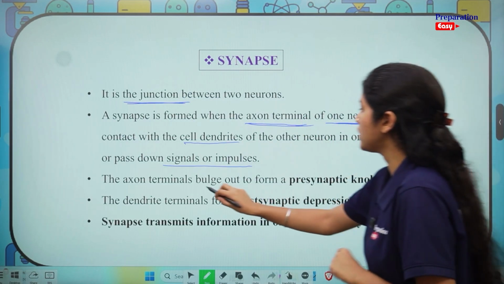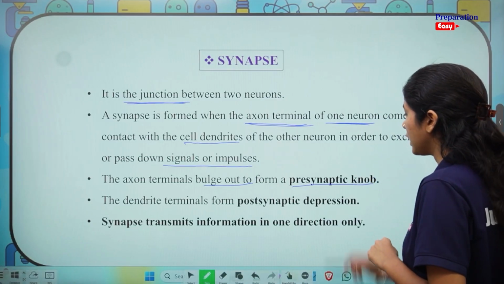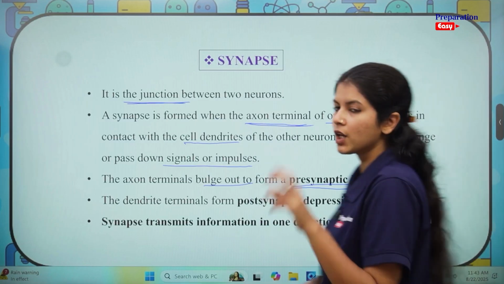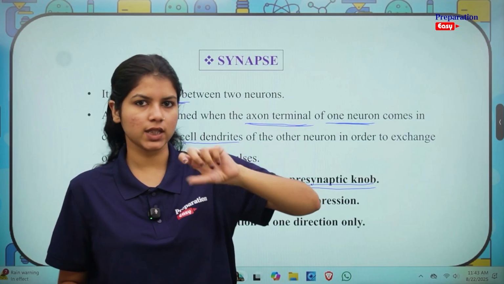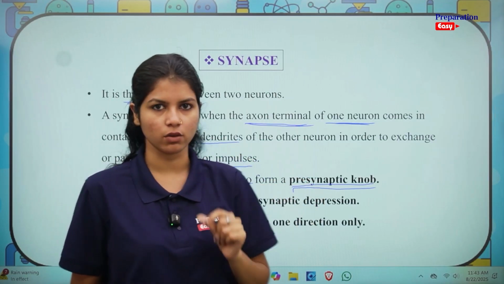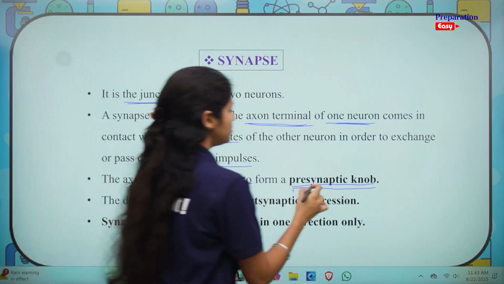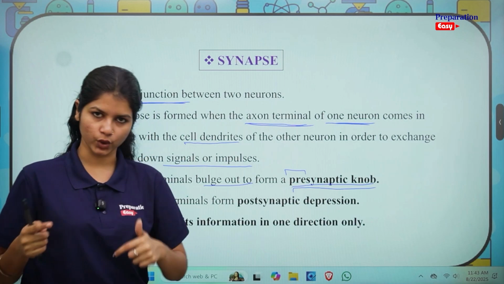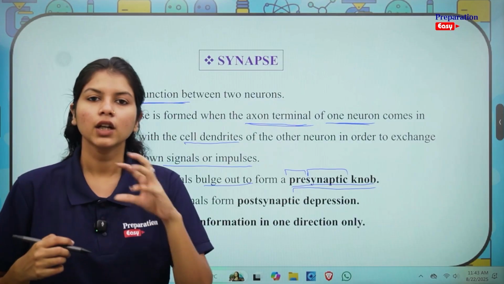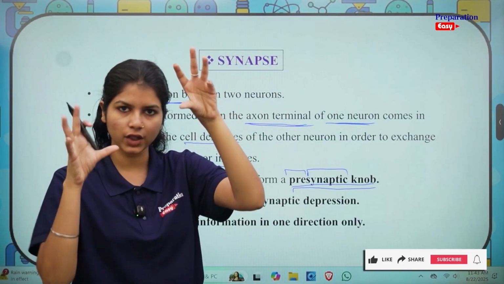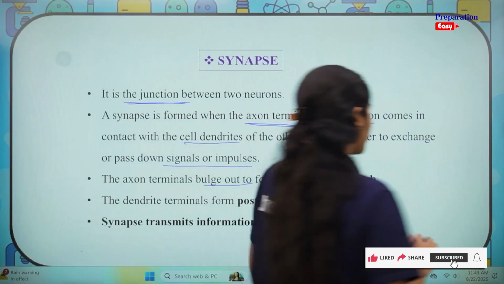The axon terminals bulge out to form the presynaptic knob. What do we mean by the word presynaptic knob? Do you know a doorknob? It is circular in shape. You can use it to open a door. Or let's say drawers also have knobs, okay? So knob refers to nothing but the shape of it, the bulged out shape or the circular shape. Pre refers to before. Synaptic refers to synapse. So when a synapse is happening, the neuron that is ahead of the other neuron, the axon of that neuron is called the presynaptic knob.